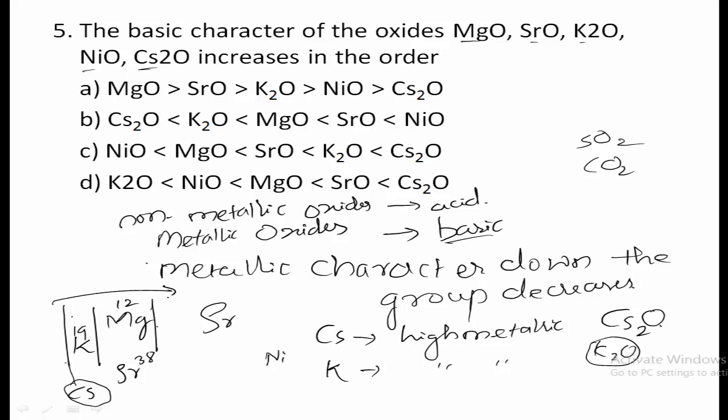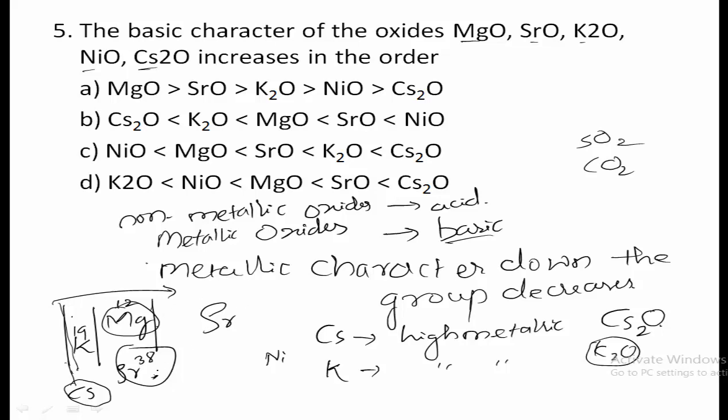Along the period, as we move, metallic character decreases. So first group elements are more metallic, second group elements are less metallic. And now in second group, magnesium and strontium are there. So strontium lies down the group, and hence it is having high metallic character, and magnesium is having less metallic character.